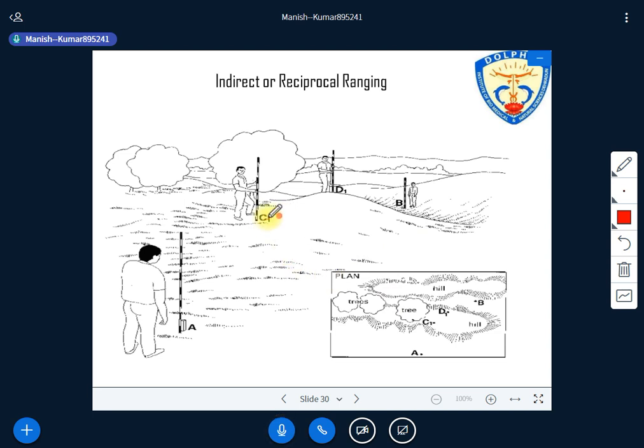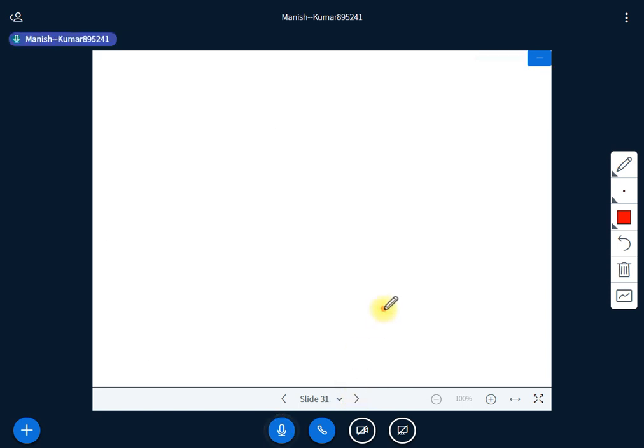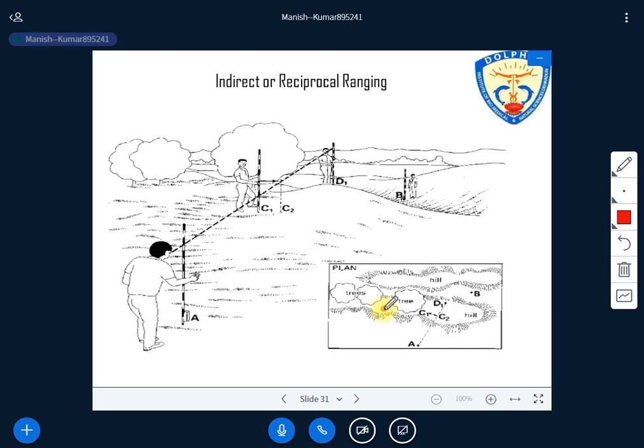So now these two points have been there. As I told you M1 and N1, similarly here we have C1 and D1. It means C1 is able to see A and D, and D1 is able to see C1 and B, right? Now instruction has been given.